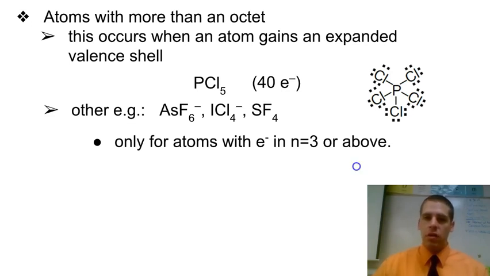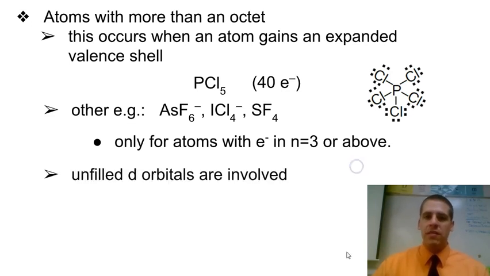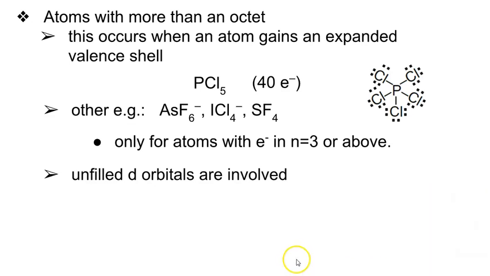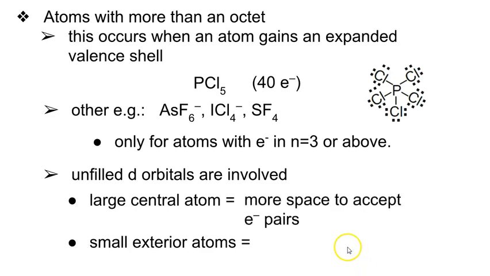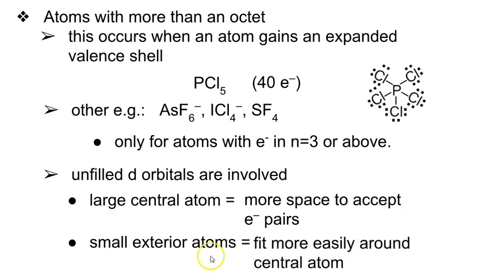In the second energy level, there is no d sublevel to fill, and so atoms can't use it to form multiple bonds. We have to have that unfilled d orbital in order to form more than 4 bonds. We'll see this a lot when we have large central atoms and small terminal atoms or exterior atoms. For one thing, the large central atom allows more physical space to accept electron pairs, and similarly, small terminal atoms can fit more easily around that central atom. So this makes it possible to form more than 4 bonds in some cases.